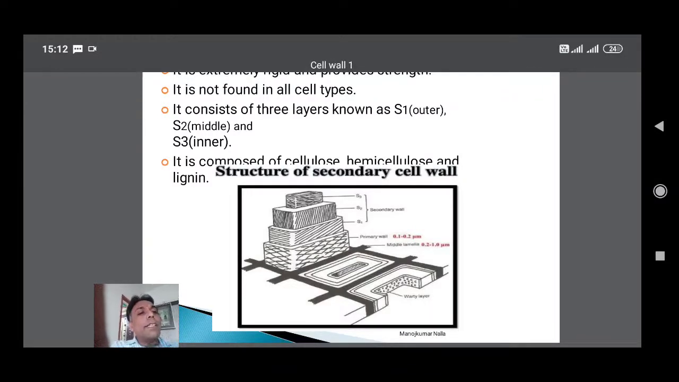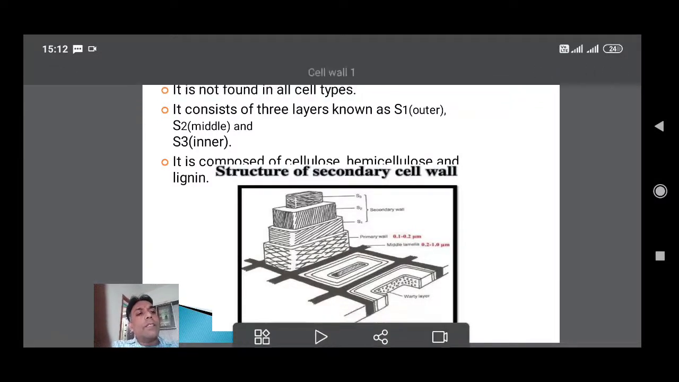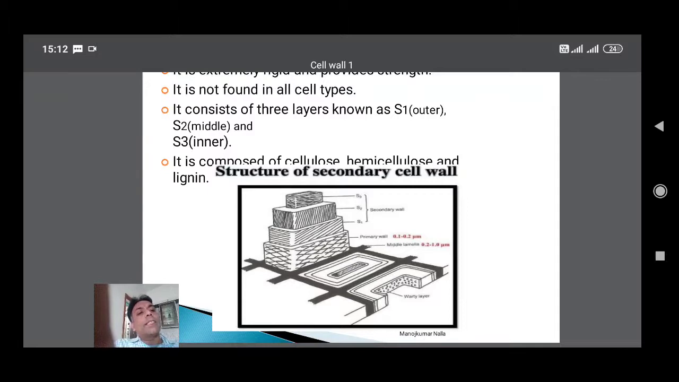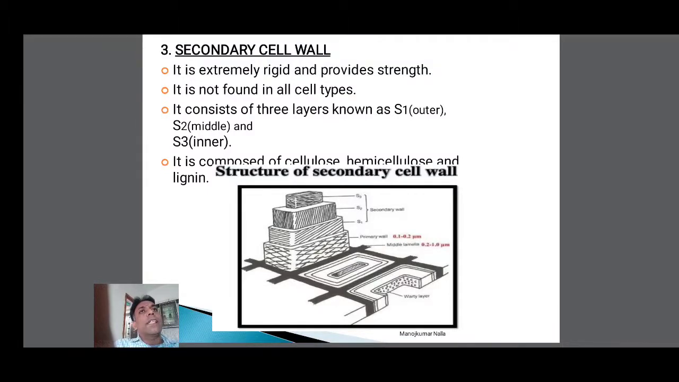So after the primary cell walls, inside of the primary cell walls, the secondary walls are formed. The secondary wall is very rigid. Ultimately, when the secondary walls are formed, the plant is strengthened. So it provides strength to the plants. It is not found in all cell types. The secondary wall is not seen in all cells, just in matured cells, particular cells only.